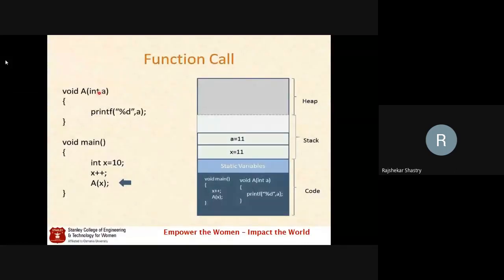Not only in C, many programming languages maintain it in this way. CSE and IT people are very familiar with it, as they learn the same concepts again in principles of programming languages: when a function is called, how the memory for the function is created.